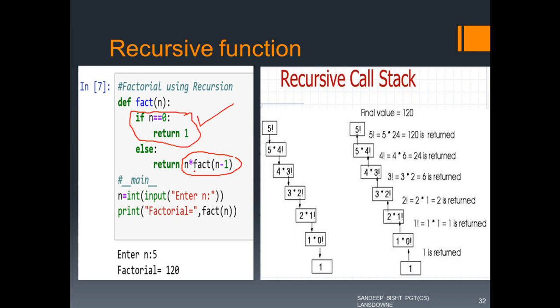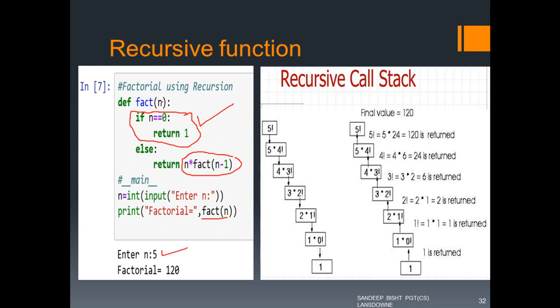So we are calling fact from inside this fact function. So what will happen, we will see. Here we have taken a number n from the user, and we are calling this function fact of n. Let's say this n is 5.